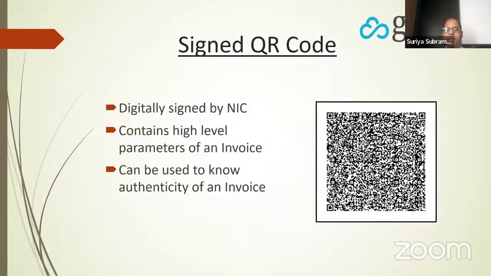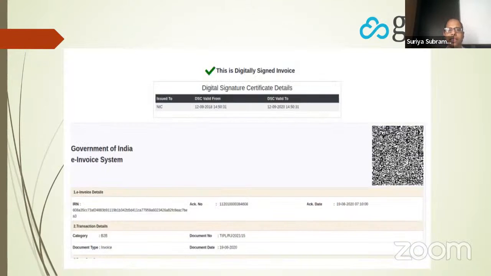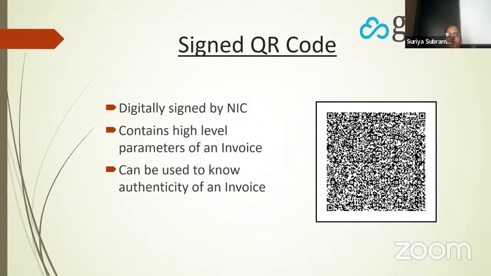And here is a picture of the QR code. The same signed QR code which we saw in the previous slides, eyJh, is shown here as an image. So this contains the high-level parameters of an invoice. It can be used to know the authenticity of an invoice. So if you have a QR code scanning utility, an appropriate utility from the government, you can scan this and you can verify that this is a valid e-invoice.